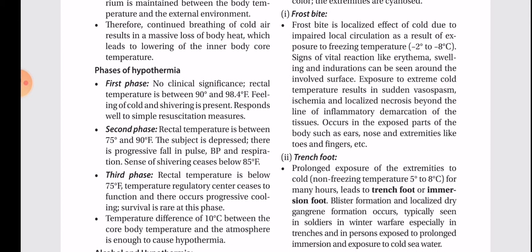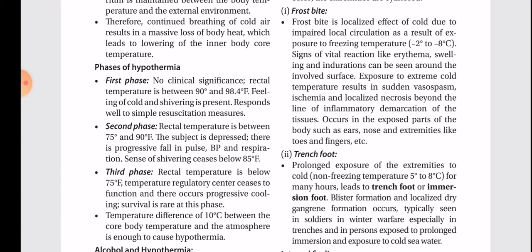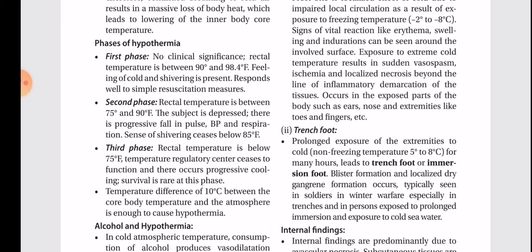Frostbite. Frostbite is a localized effect of the cold due to impaired local circulation as a result of exposure to freezing temperatures, -2 degrees to -8 degrees Celsius. Signs of vital reactions like erythema, swelling, and induration can be seen around the involved surface. Exposure to extreme cold temperature results in sudden vasospasm, ischemia, and localized necrosis beyond the lines of inflammatory demarcation of the tissues. Occurs in the exposed parts of the body such as ears, nose, and extremities like toes and fingers.